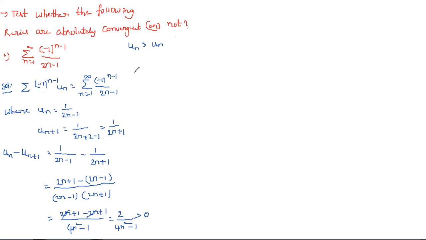Next, limit n tends to infinity, Un is equal to limit n tends to infinity 1 by (2n minus 1). If you substitute infinity in place of n, we get 2 into infinity minus 1, which is obviously infinity, so this is 0.